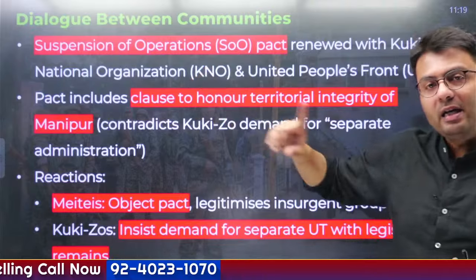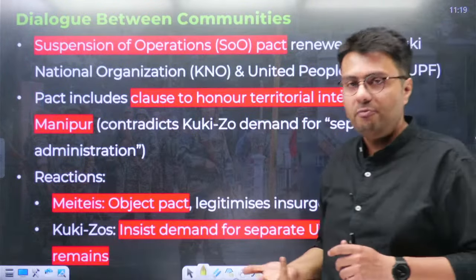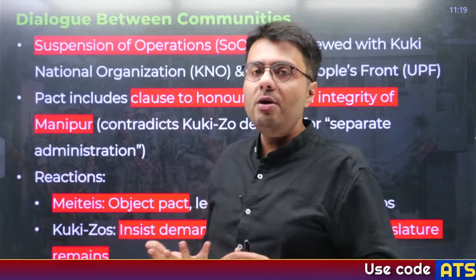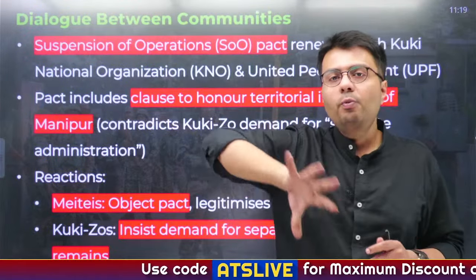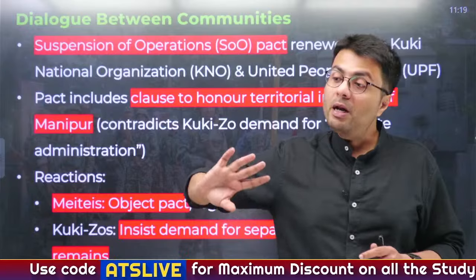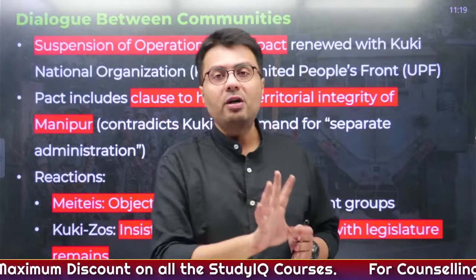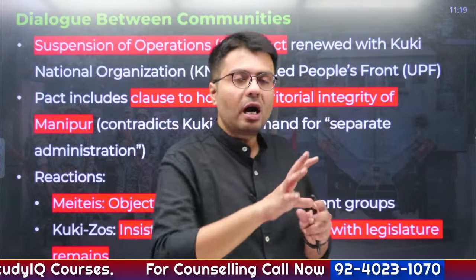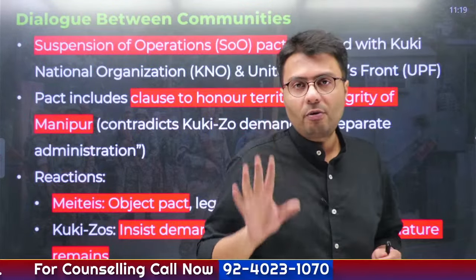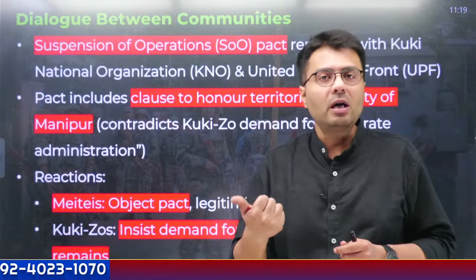Now this pact included a very important thing that you have to remember. Since the violence broke out, the Kuki Zo community has demanded a separate administration that will govern only the Kuki Zo people away from Methi people. However, to provide for a separate administration, you need a development that would carve out a separate union territory from the state of Manipur. So the Government of India automatically did not agree to this.